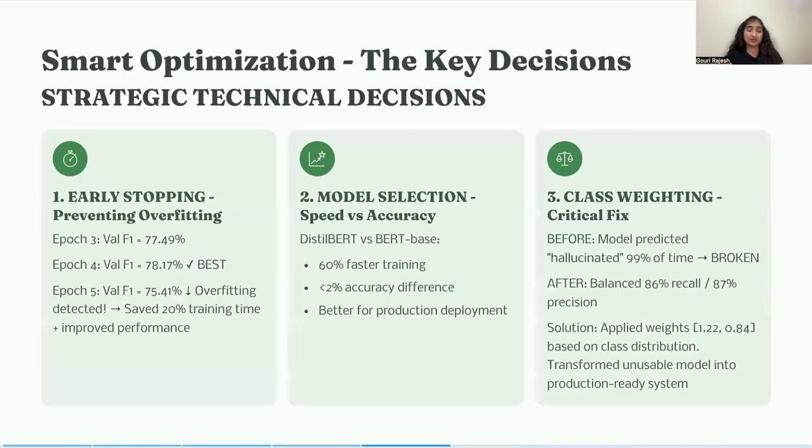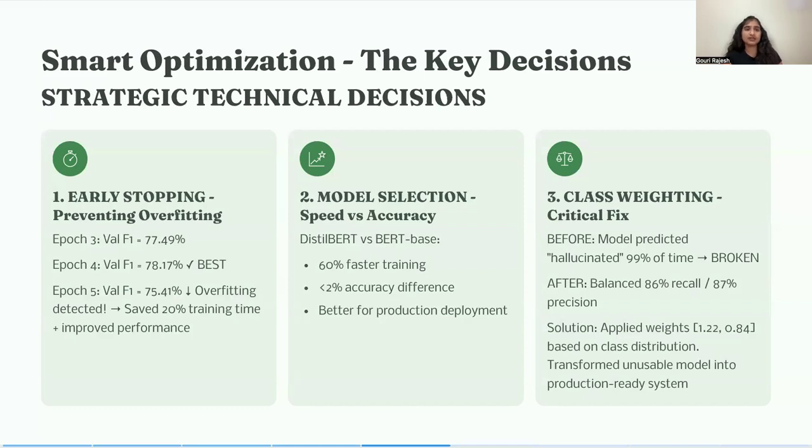Here's where the domain knowledge mattered. First, I implemented early stopping after discovering validation F1 peaked at epoch 4 and then declined. The model was memorizing training data and was overfitting. This saved training time and improved final performance.